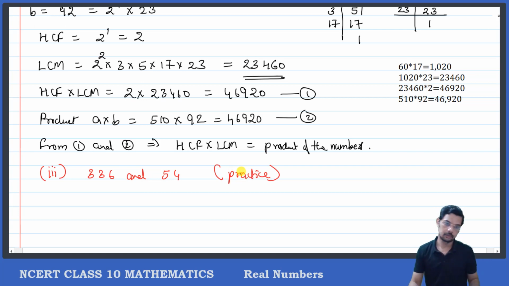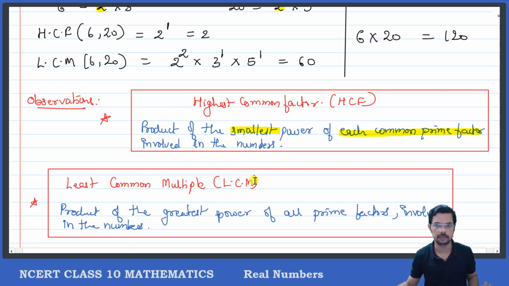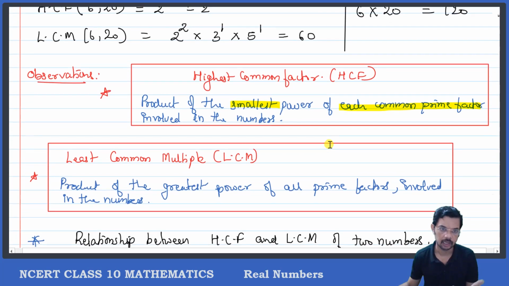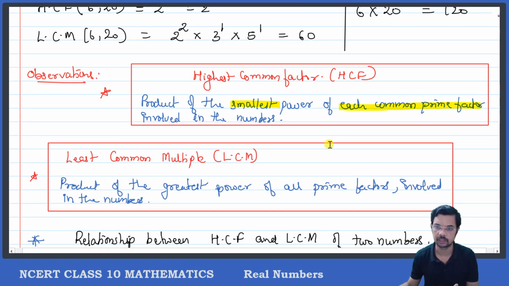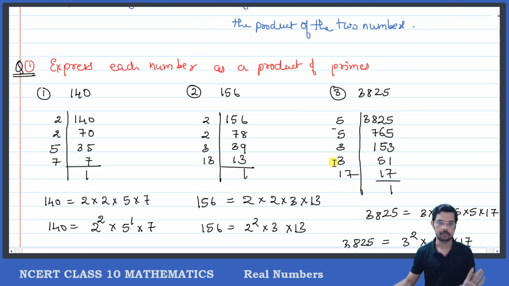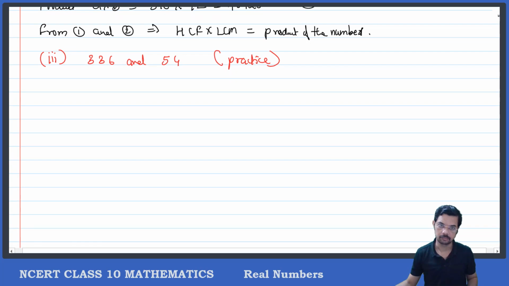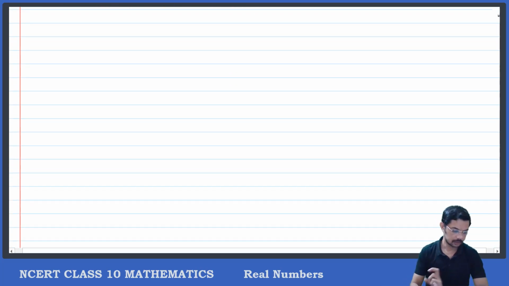Now we will try to understand how to find out HCF and LCM of more than two numbers. It is the same principle. We will be using the same principle. The product of the smallest power of each common prime factor involved in the numbers will be HCF, and the product of the greatest power of all prime factors involved will be the LCM. So let us now try to find out HCF and LCM of more than two numbers.